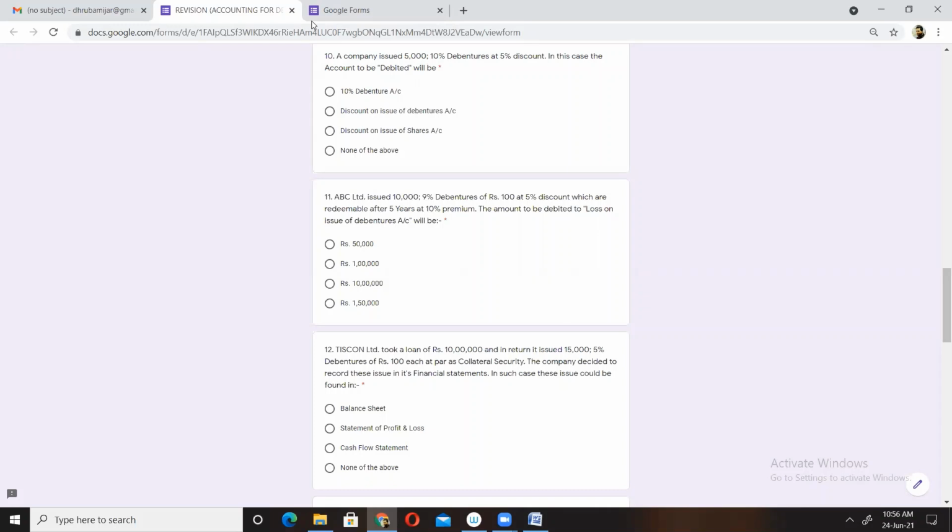A company issued 5,000 10% debentures. See, 10% debentures, so don't get scared by seeing this. 10% debentures is nothing but the category of debenture, which means the debenture holder will receive interest at the rate of 10% per annum at a fixed rate. Chalo, go through this and see what could be the correct option. A company issued 5,000 10% debentures at 5% discount. In this case, the account to be debited will be